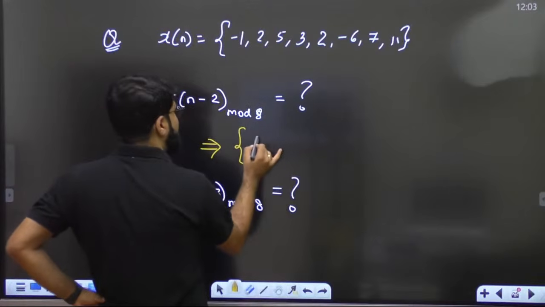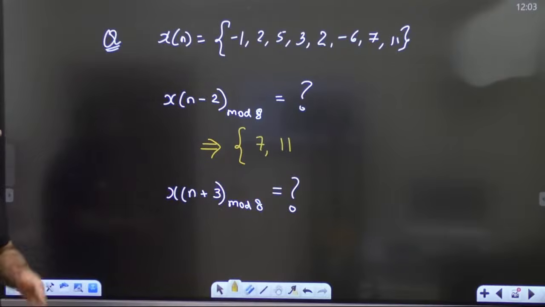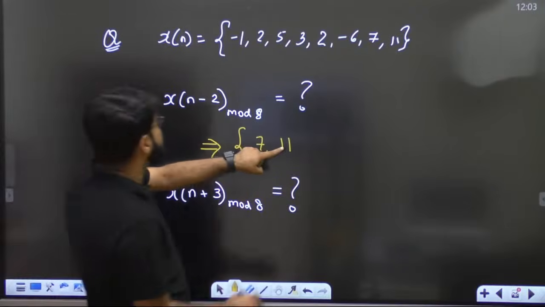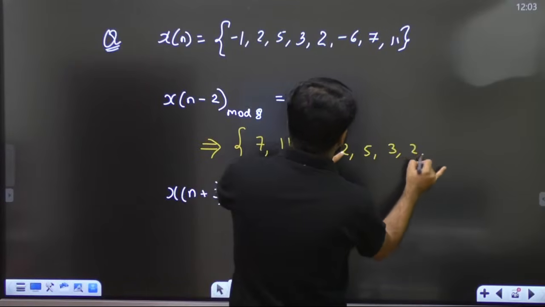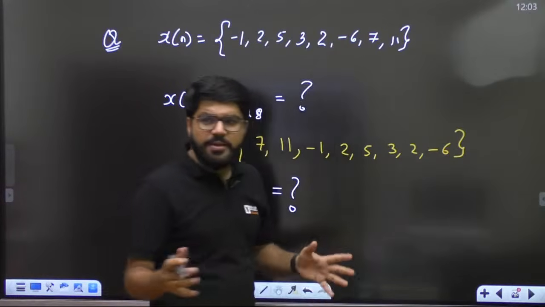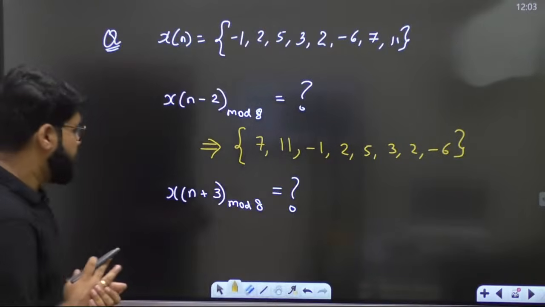Last two samples will come to the beginning in the same sequence: 7, 11, then minus 1, 2, 5, 3, 2, minus 6, that's it. Do I need to sketch? No, it is a 5 seconds question for me.